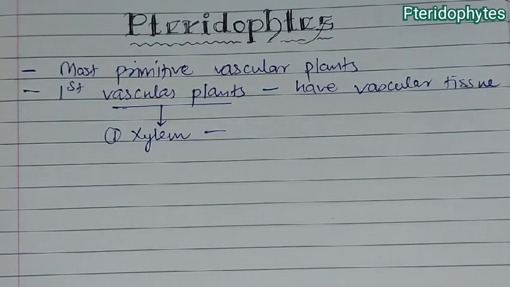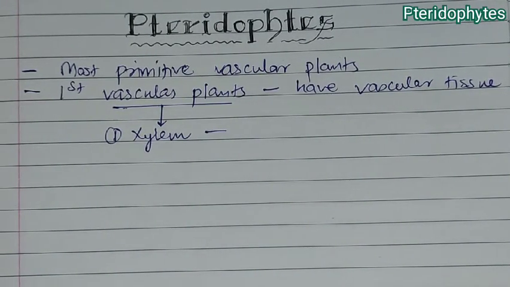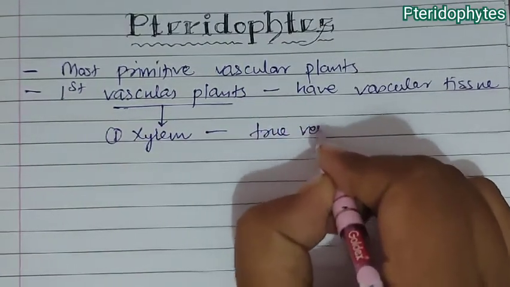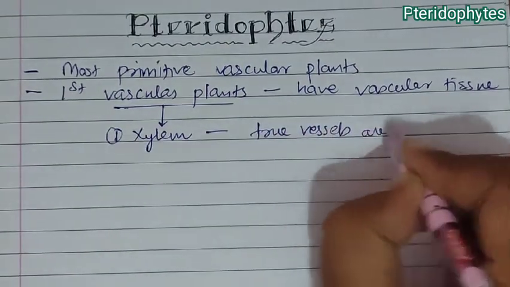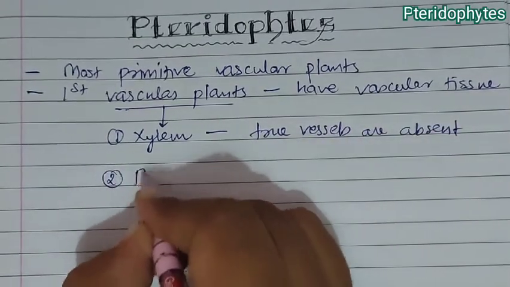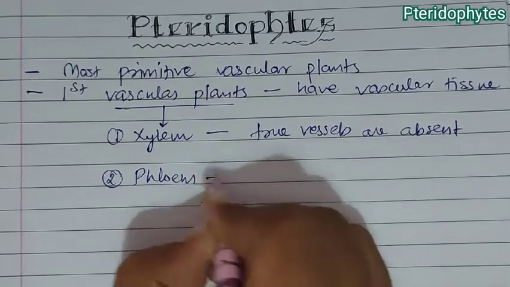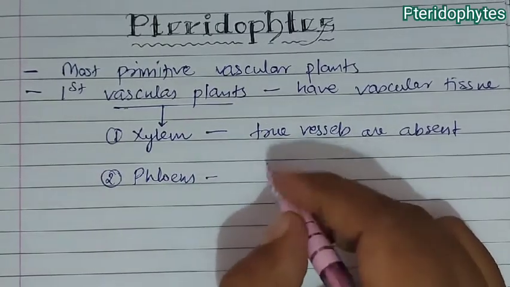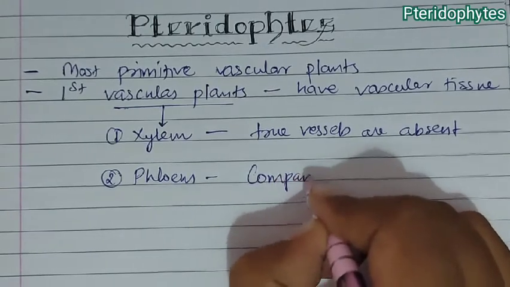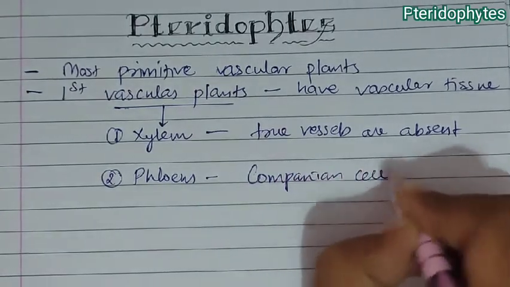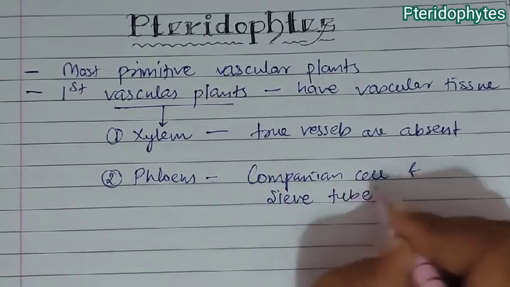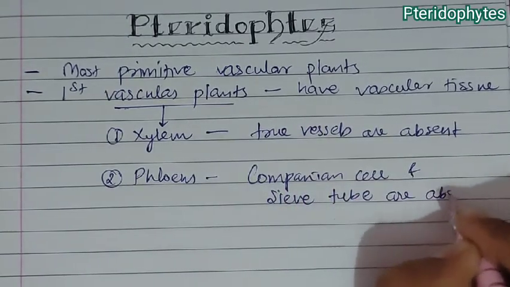But in xylem, we remember that true vessels are absent. And in phloem, companion cells and sieve tubes are absent.